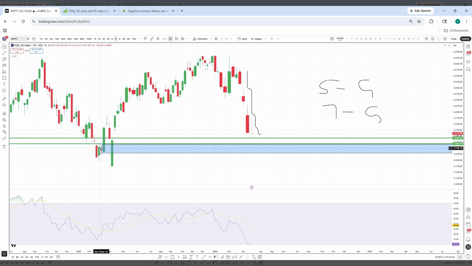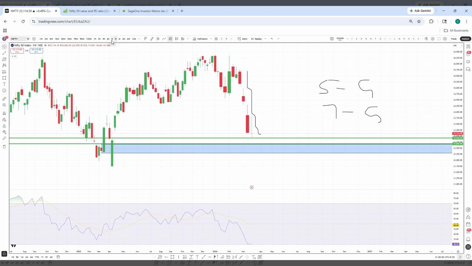This red candle, which is the 10th March weekly candle, is a demand zone in Nifty. As this green candle has not closed below it, this demand zone is still active. You can mark this 10th April candle as a demand zone in Nifty, which ranges from 22,300 to almost 22,700. This is the demand zone we have on the weekly time frame.